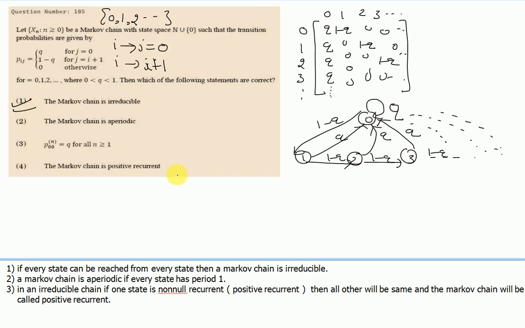Now let's get to the second option. The Markov chain is aperiodic. A Markov chain is aperiodic if every state has period 1.